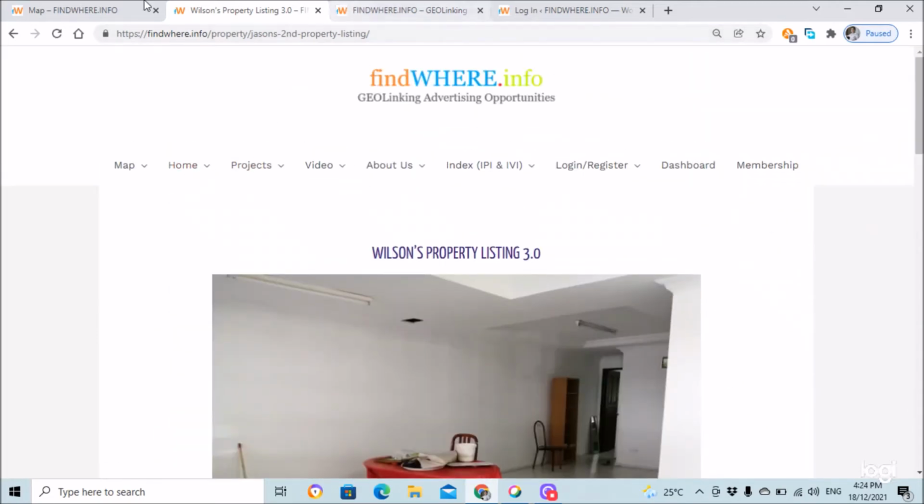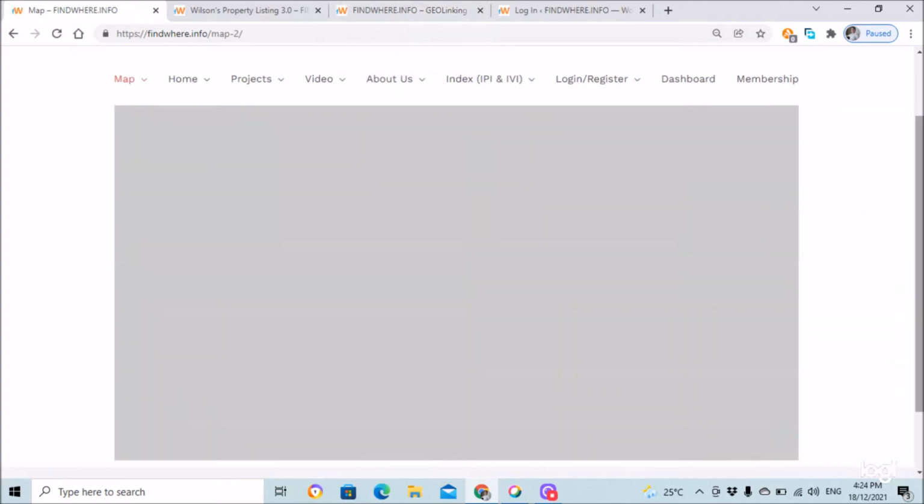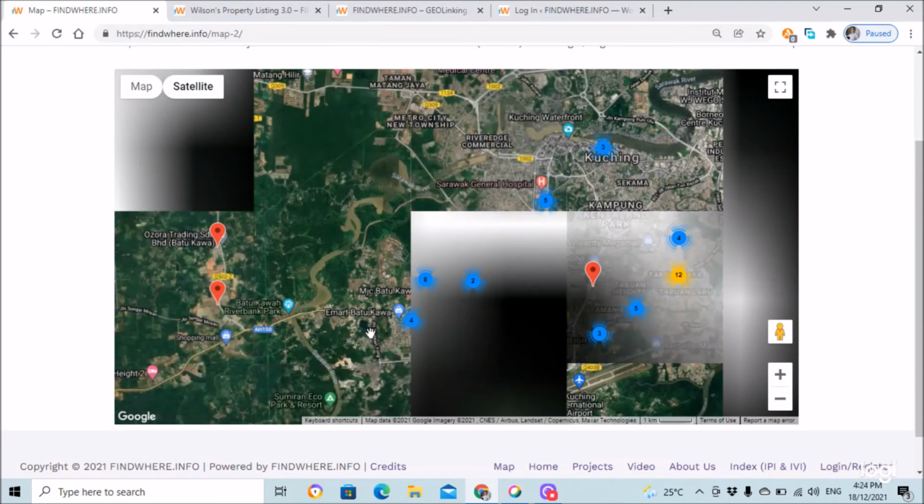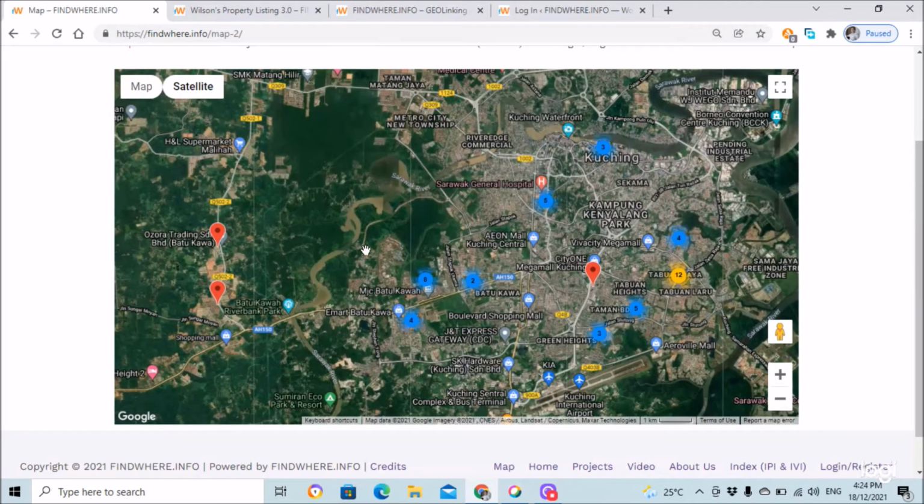Let me direct you to the purpose of the map in its totality. There is a map covering the whole region, Malaysia. If we populate the listings, all the listings appear in the map. I am in Kuching, so I populate the section of Kuching, and in the map you can see all different pin drops, and some are in numbers. For example, this is 3 in Kuching.